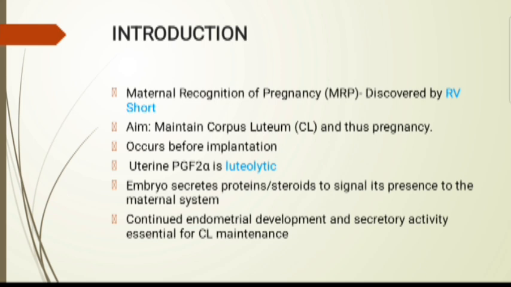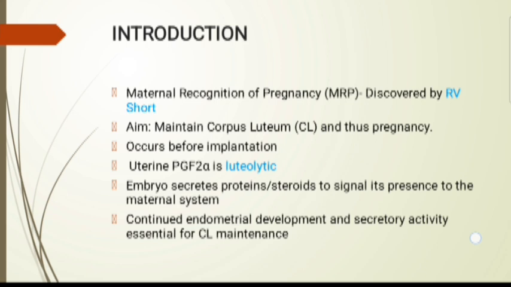Now discuss the introduction. Maternal recognition of pregnancy was discovered by R.V. Short, and the aim of the MRP is to maintain the corpus luteum and thus pregnancy. It occurs before implantation, and uterine PGF alpha is the main luteolytic agent responsible for the luteolysis of the corpus luteum and termination of pregnancy, and masking of PGF alpha secretion is important to maintain pregnancy.